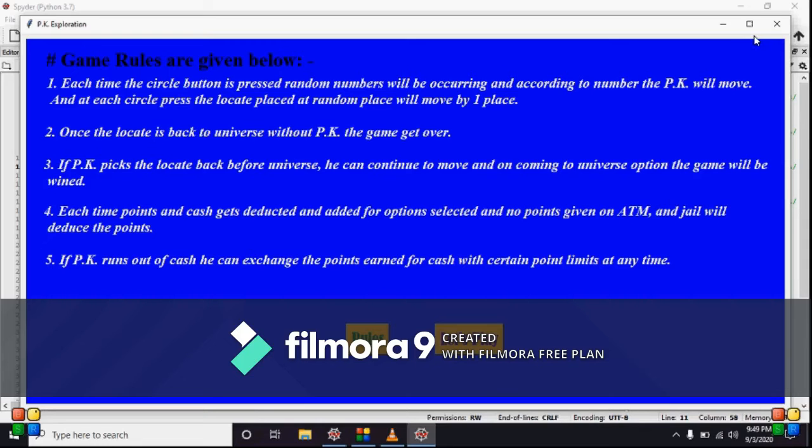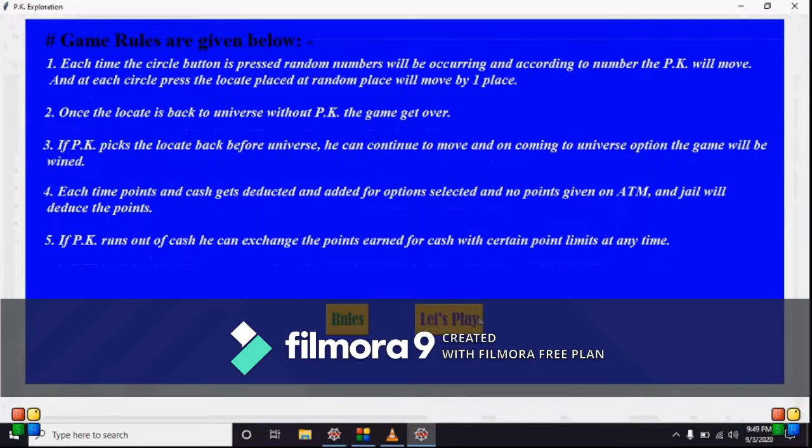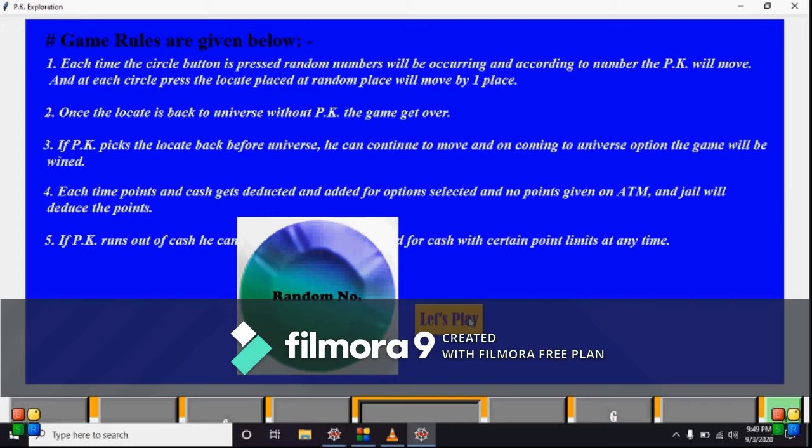You will get the rules again of this with this window only. So let's play. On playing this window, due to some technical glitches and lack of knowledge I have of Python, my second window is being created below this blue screen window, and this is known as the random button through which we are going to generate the random numbers.